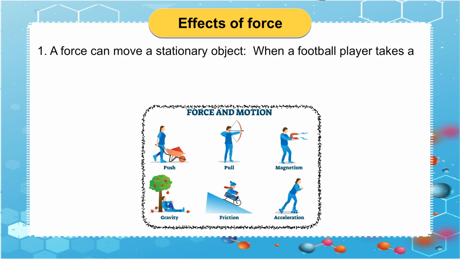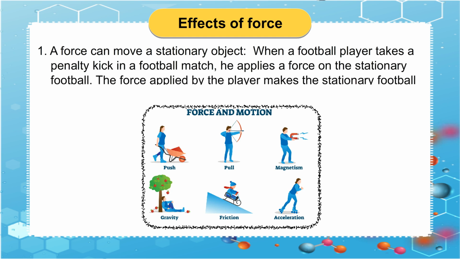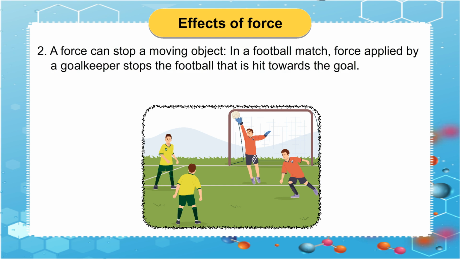When a football player takes a penalty kick in a football match, he applies a force on the stationary football. The force applied by the player makes the stationary football move towards the goal. 2. A force can stop a moving object. In a football match, force applied by a goalkeeper stops the football that is hit towards the goal.